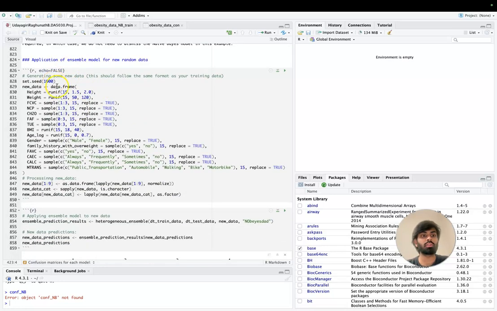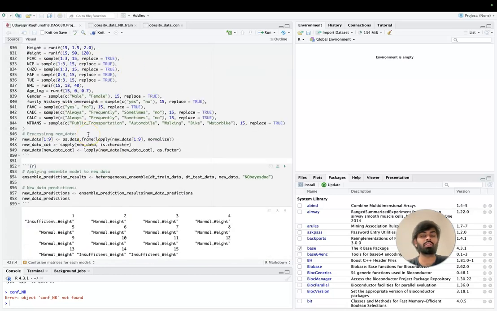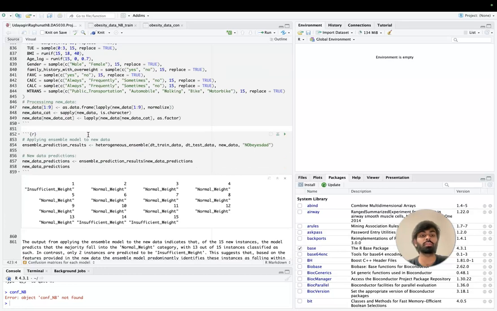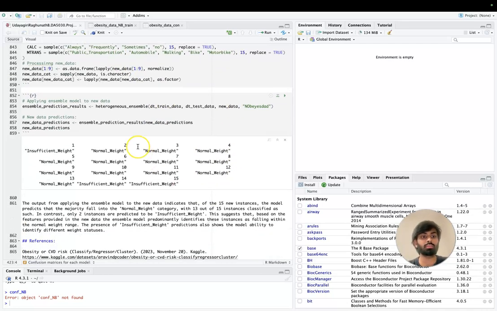This ensemble model was applied to new random data to see how well it performs with unseen data and predicts. And we do see there are distinct classes that are identified even with such a short 15 rows of new data that was given. And these predictions proved to be correct so far.